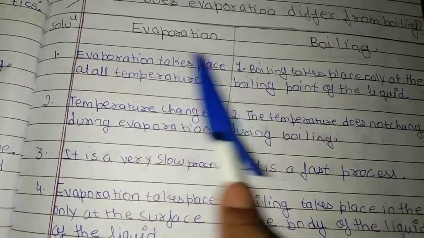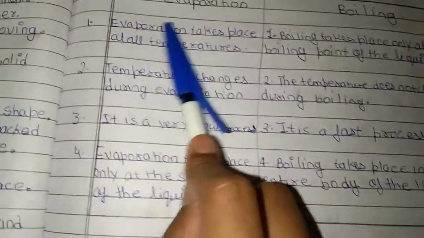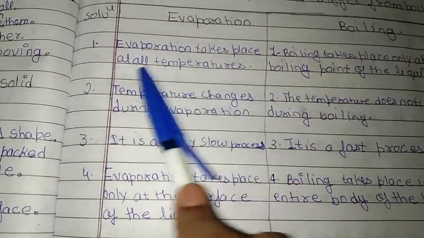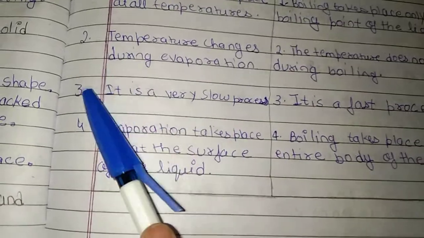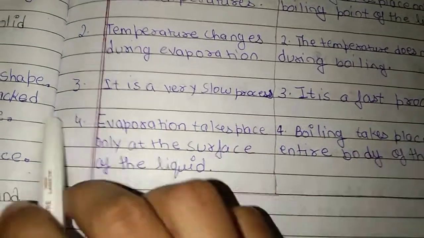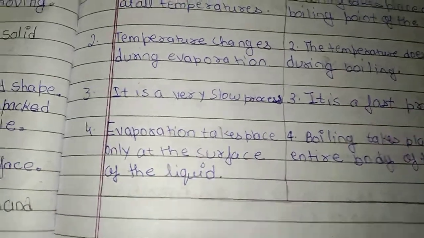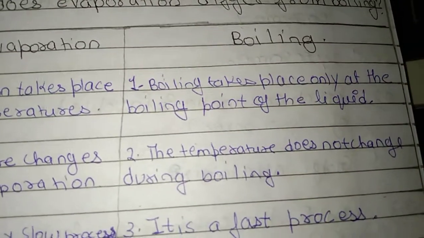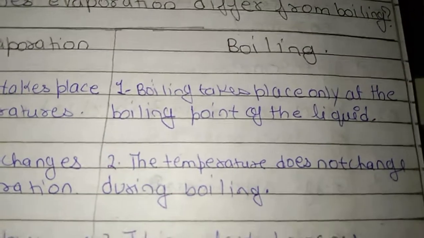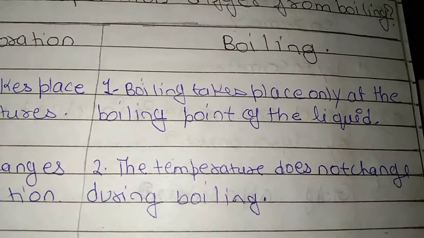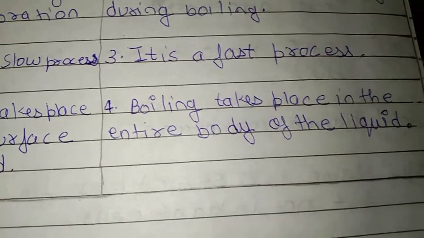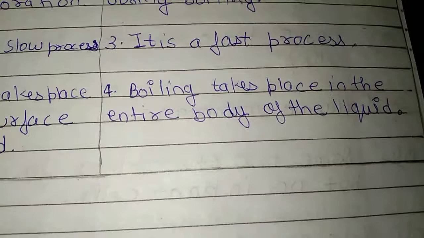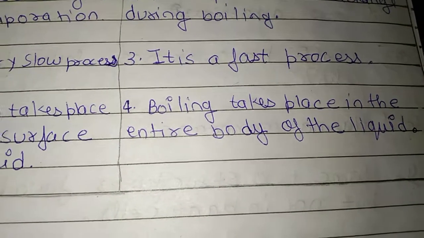Column 2: evaporation, boiling. Evaporation first. First, evaporation takes place at all temperatures. Second, the temperature changes during evaporation. Third, it is a very slow process. Fourth, evaporation takes place only at the surface of the liquid. Then boiling. First, boiling takes place only at the boiling point of the liquid. Second, the temperature does not change during boiling. Third, it is a fast process. Fourth, boiling takes place in the entire body of the liquid.